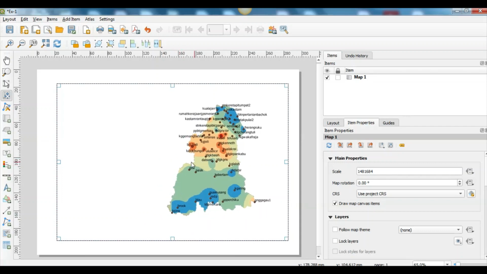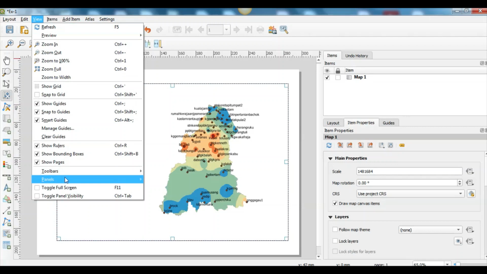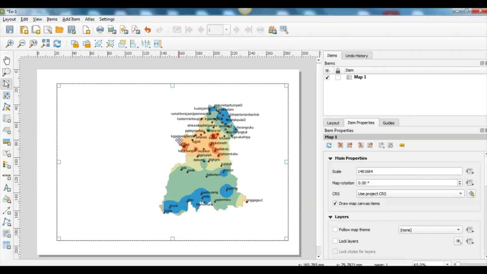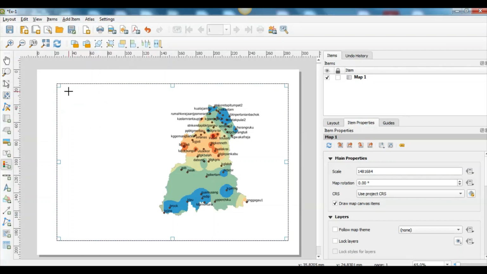So in my case I move to the right because I want to add legend somewhere around here. So the next step is to add the legend. So go to add item, and then add legend. So again this cursor will pop out, so just drag here,